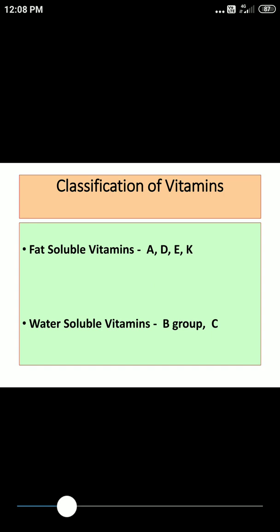As far as water soluble vitamins are concerned, generally they get excreted out and there is no toxicity with excess intake of B group or vitamin C. So these two things you are supposed to know: effect of cooking methods on fat soluble and water soluble vitamins, and what can happen if there is excess supply of these vitamins.